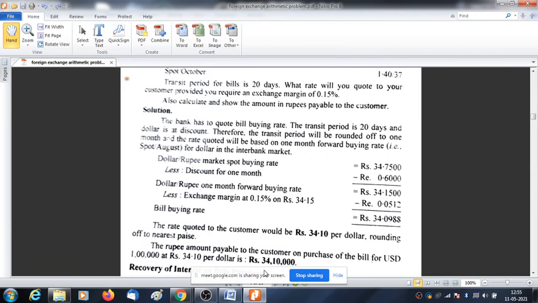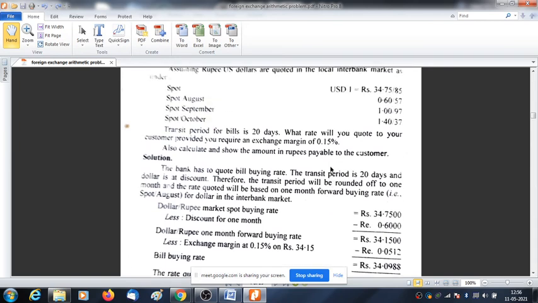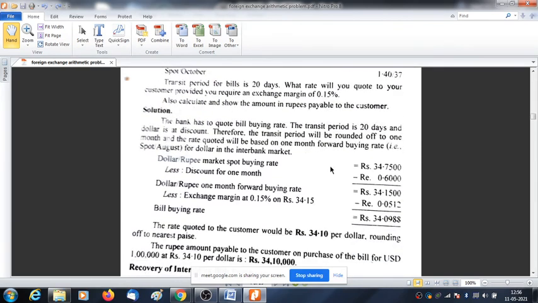Here it is in discount, so it should be rounded up to the higher month, and transit period is 20 days, so it should be rounded up to higher month, that is spot August, and we'll deduct the discount for this 1 month to get this dollar rupees forward buying rate, and we'll deduct the exchange margin, that is the commission on this 0.15% charge, and we'll deduct this commission from this buying rate to get the bill buying rate.